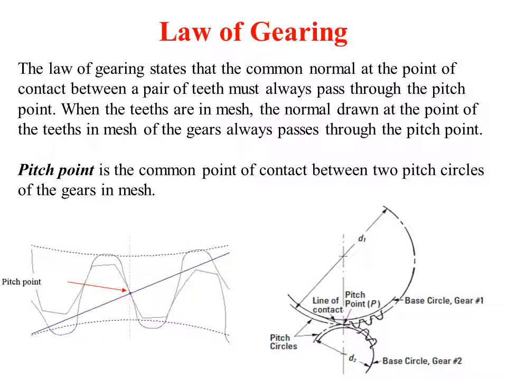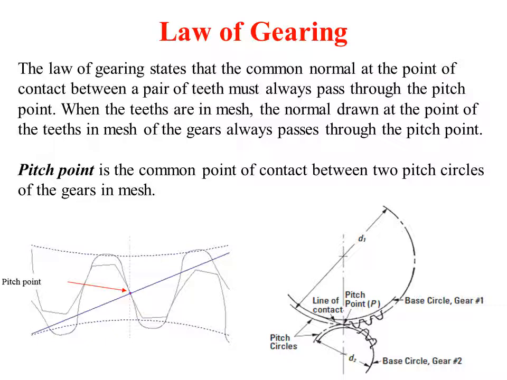Now, coming to the law of gearing. The law of gearing says that if we draw a normal line at the point of contact, that line should always pass through the pitch point. So when the gear teeth are in mesh, and a normal is drawn at the point of contact of the teeth in mesh, it always passes through the pitch point. That is what the law of gearing says.